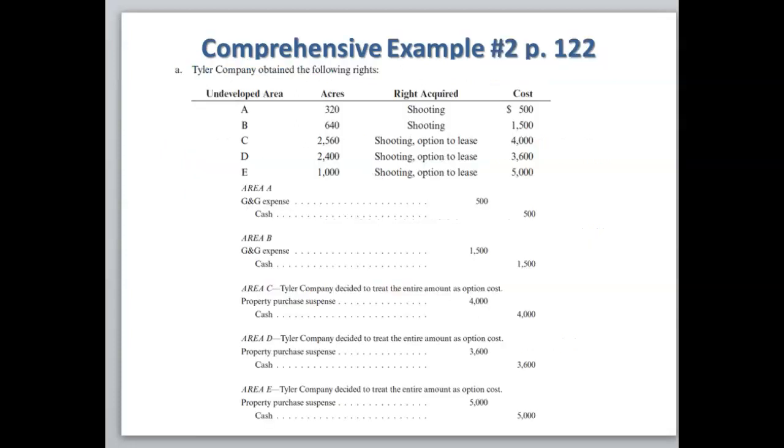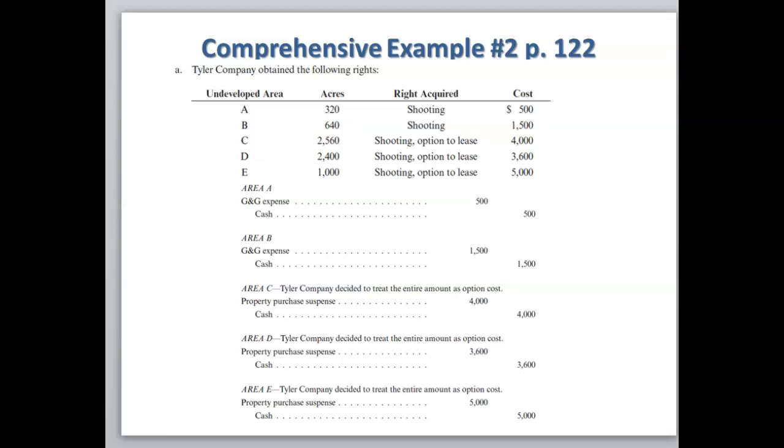The next example we're going to look at in detail is on page 122, and this is an example dealing with the options to lease. So we have properties A, B, C, D, and E. You can see the acreage, and we have the right acquired. We have some shooting rights, and we have some options to lease. Shooting rights are G&G expense.